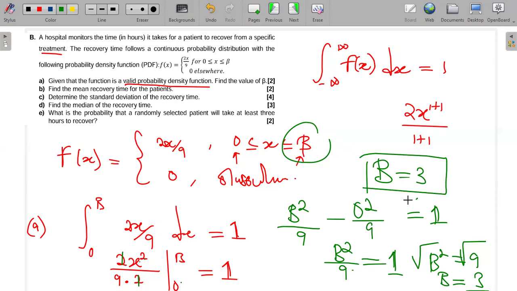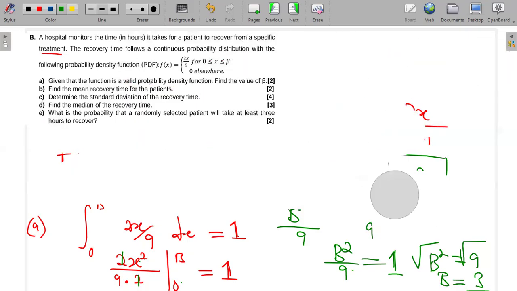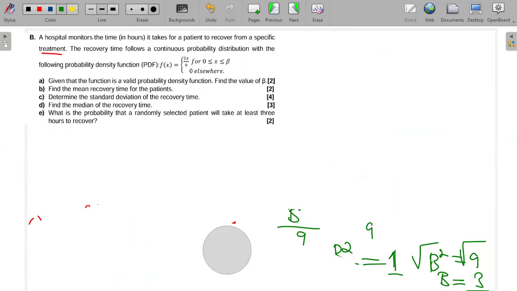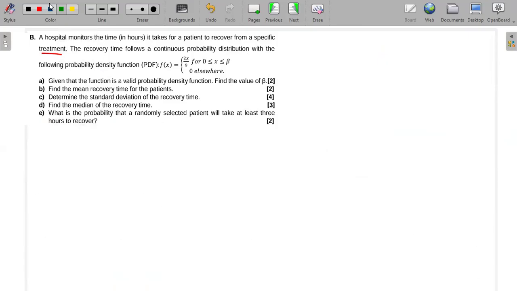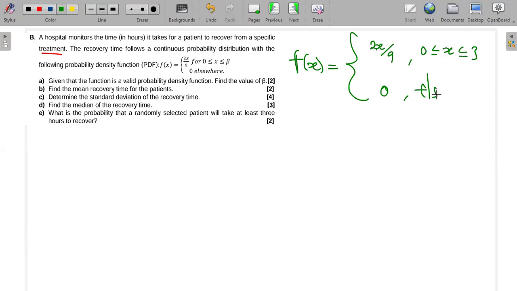We found it. And then we can now rewrite our PDF in this form since we've found beta now. So we're going to write it somewhere here. We're going to say f of x is equal to the piecewise function 2x over 9, and here it will be from 0 all the way to 3. And then here it will be 0 elsewhere. So the beta found is 3.